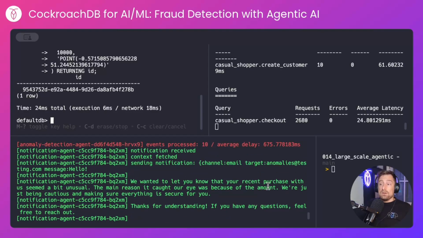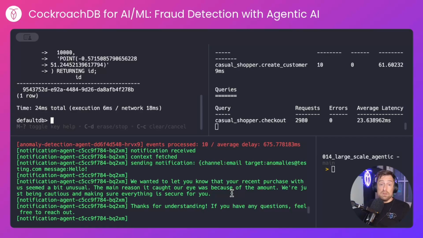Hello, we wanted to let you know that your recent purchase with us seems a bit unusual. The main reason it caught our eye was because of the amount. We're just being cautious and making sure everything is secure for you. Again, a very human response to a human customer, thanks to our reasoning agent and a large language model, which has been fed its data from CockroachDB.